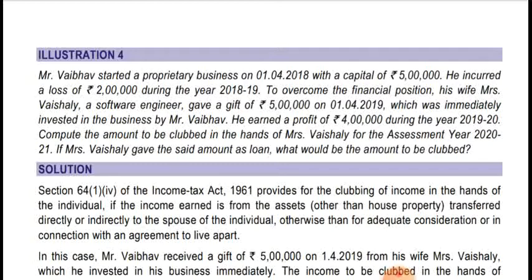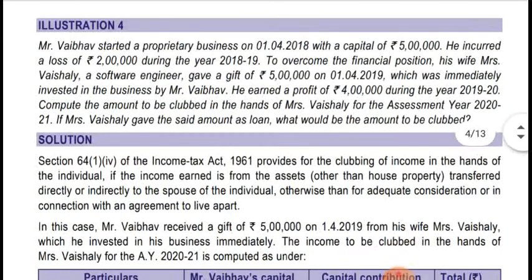That is, 4 lakh into 5 divided by 8 will be clubbed in the hands of Mrs. Vaishali, and 4 lakh, the income of the previous year, into 3 divided by 8 will not be clubbed, and it will be taxable in the hands of Mr. Weber. Okay, let's see the provision.